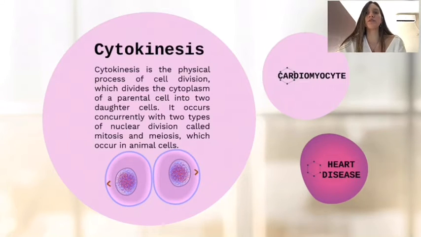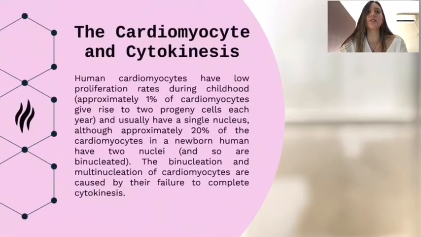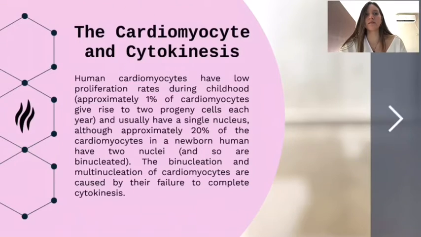Cardiomyocytes and cytokinesis. Human cardiomyocytes have low proliferation rates during childhood. Approximately 1% of cardiomyocytes give rise to two progenitor cells each year, and usually have a single nucleus, although approximately 20% of the cardiomyocytes in a newborn human have two nuclei, and so are binucleate. The binucleation and multinucleation of cardiomyocytes are caused by their failure to complete cytokinesis.